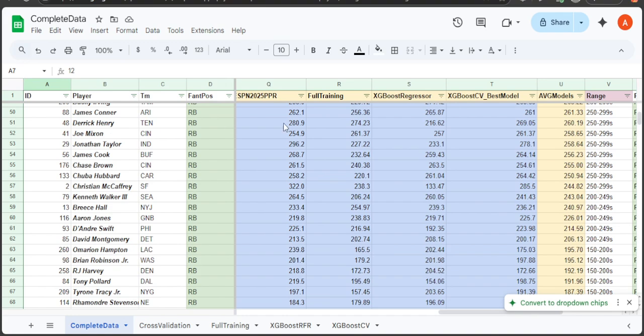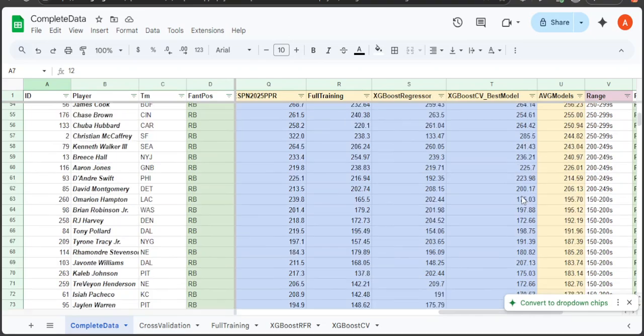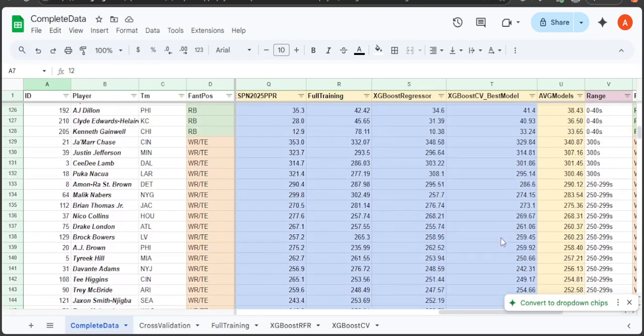You have Derrick Henry at 260, which I think he's going in the second round, so 260 for Derrick Henry, 269 our cross-validation best model. Let's look at the wide receivers and tight ends. Ja'Marr Chase at 340 is the average, 329. ESPN has 350. Our cross-validation best model has it at 329.